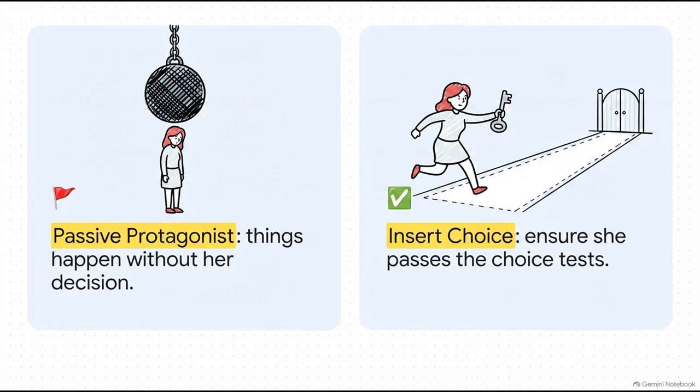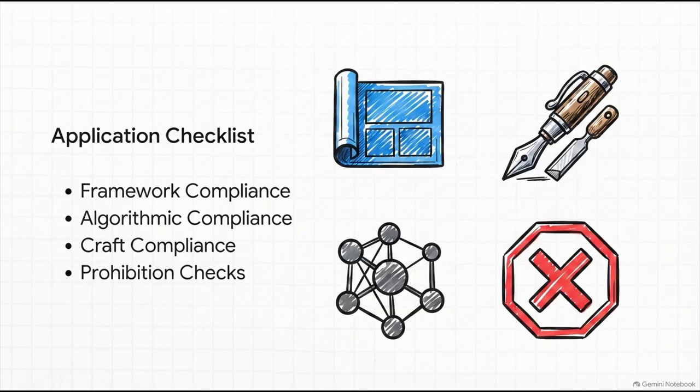There's the deletion test. If you take her out of the scene, does the plot still happen anyway? There's the choice test. Does she make a visible decision based on imperfect information? You have to inject these moments of agency, or your reader will completely lose respect for her competence. Think of this pre-delivery compliance checklist as your final system reboot. You go through and verify that all the triad constraints are met. You ensure the algorithmic sequence is fully intact, meaning at least 3 digital vectors were exploited, all 4 escalation phases are present, and those 2 reveals are properly separated.